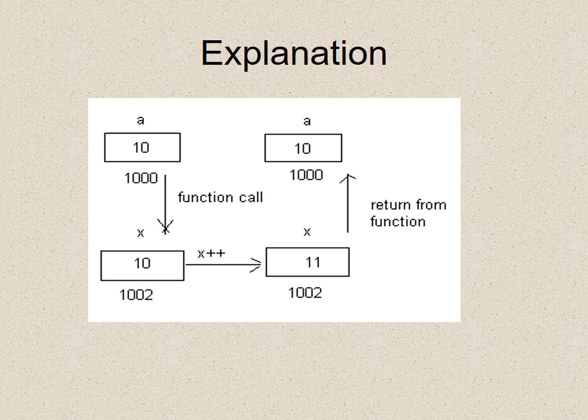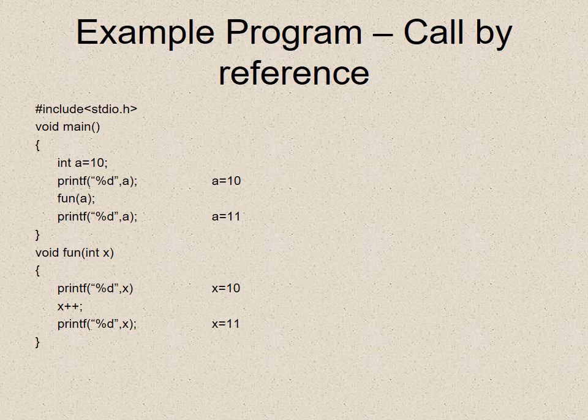When we call it, x gets the value 10 at address 1002, because after 1000 comes 1001 and now x is at 1002. It is given an increment, so the value becomes 11 at the same place 1002. When we go back, we see a with its original value 10, stored at place 1000.